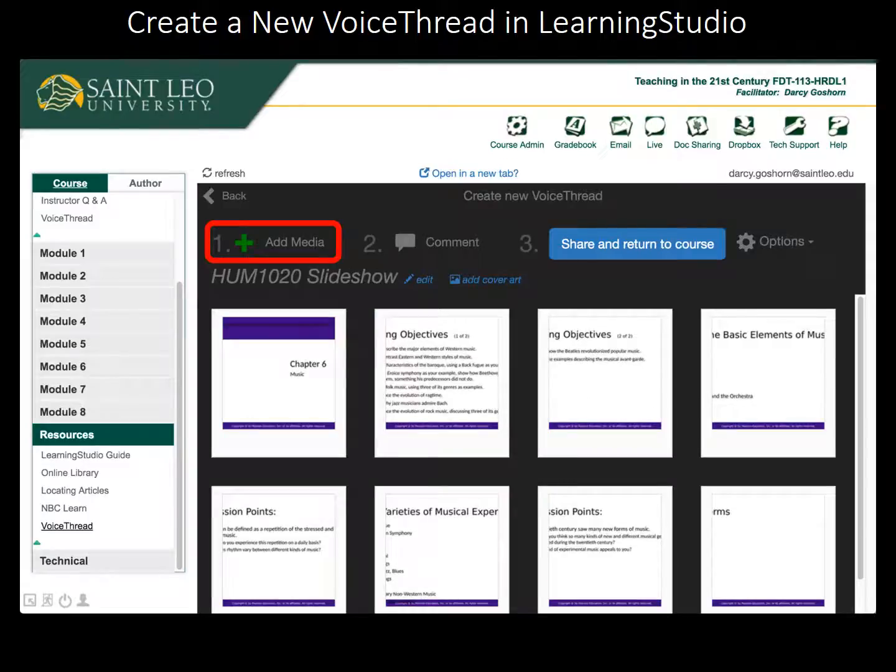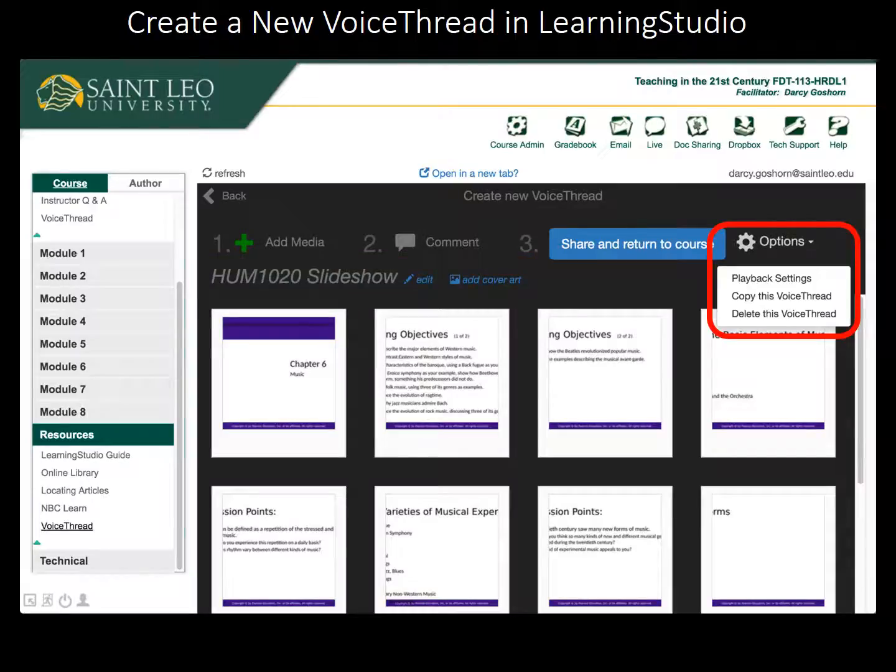You can click the Add Media button at the top to add more slides, documents, images, and so forth. Notice the title displayed near the top. Click the Edit option to adjust it. Click the Options button to adjust various settings.